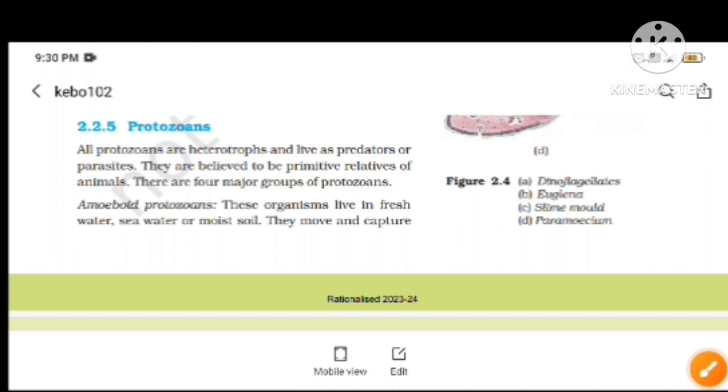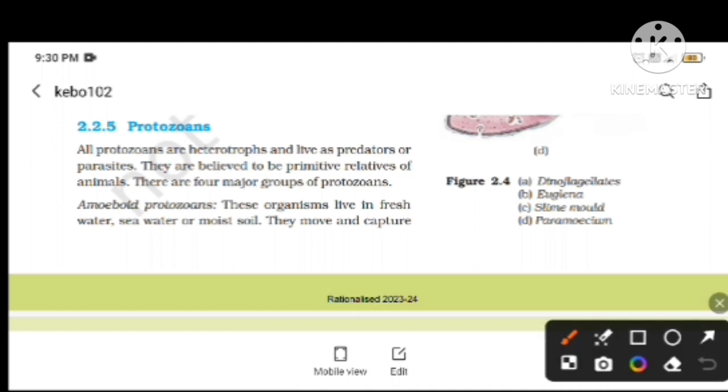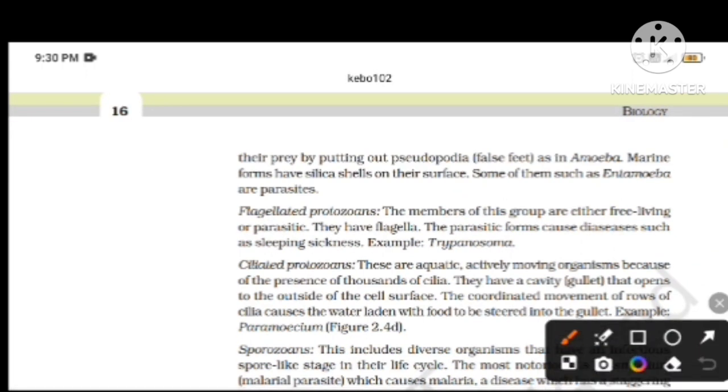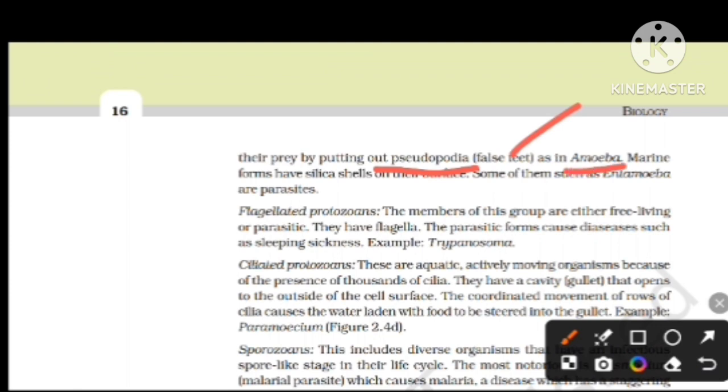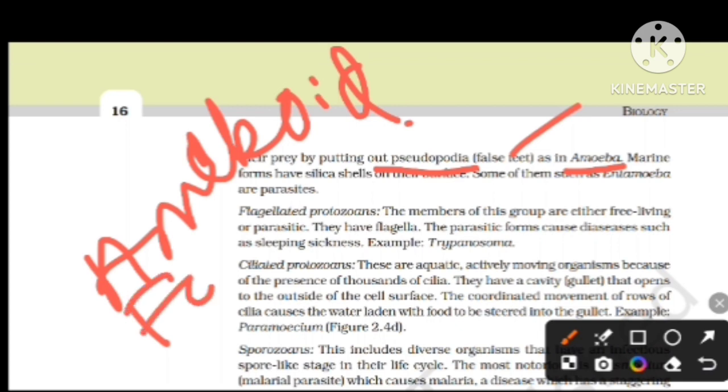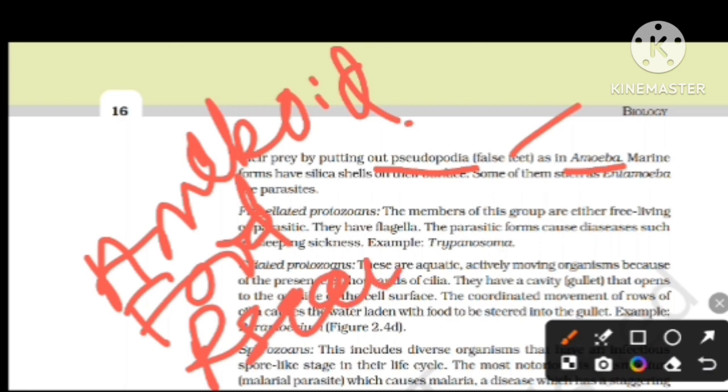First type. These organisms live in fresh water, seawater, or moist soil, and they move and capture prey by putting out pseudopodia, similar to the pseudopodia present in amoeba. When their food comes, they put their pseudopodia out to capture it.